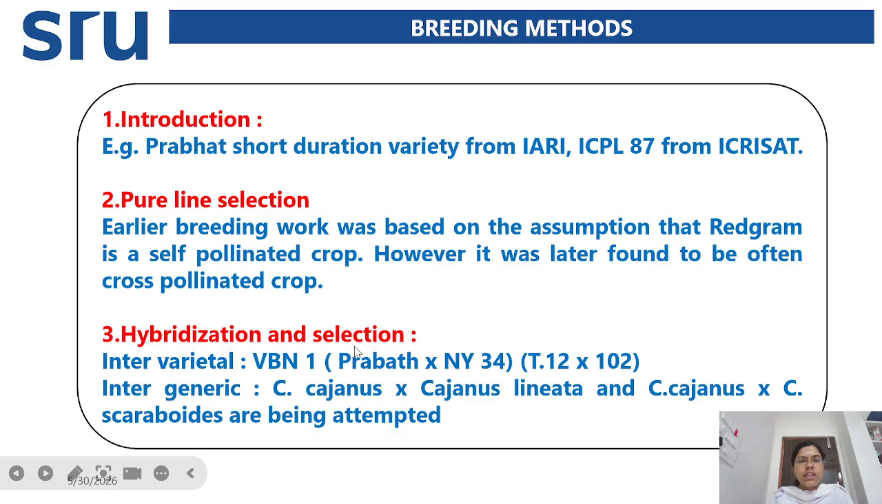And next is hybridization and selection. Here we have two types of hybridization, that is intervarietal hybridization and intergeneric hybridization. Through intervarietal hybridization they have developed VBN1. It is a cross between Prabhat, NY34 and T12 into 102. And next is intergeneric hybridization, that is Cajanus cajan and Cajanus lineatus, and Cajanus cajan and Cajanus scarabaeoides, which are attempted through intergeneric hybridization.